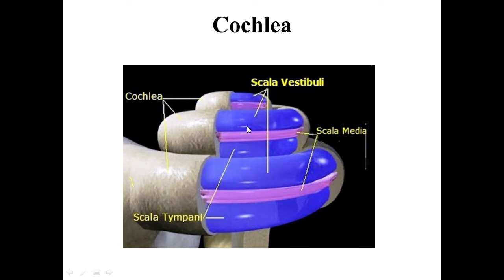There are around two and three-quarter turns of cochlear canal around the modiolus. So the cochlea consists of a centrally placed modiolus, and around the modiolus you can see two and three-quarter turns of cochlear canals. These are the bony canals.